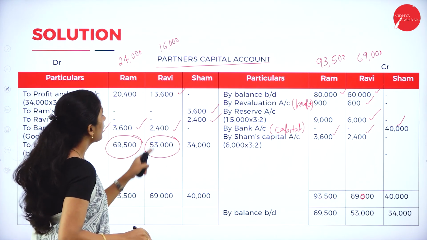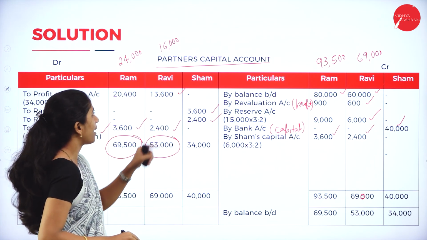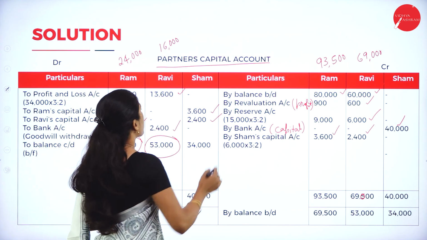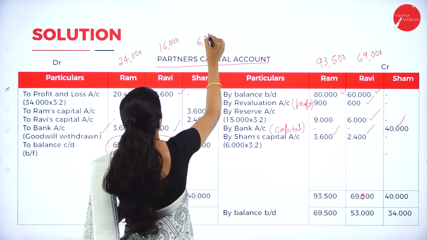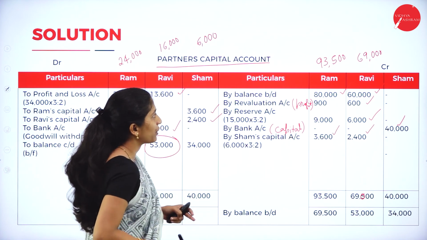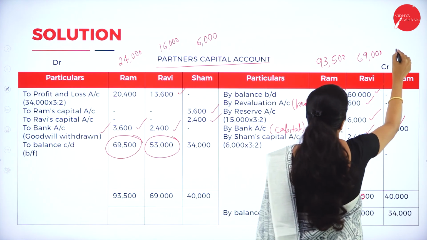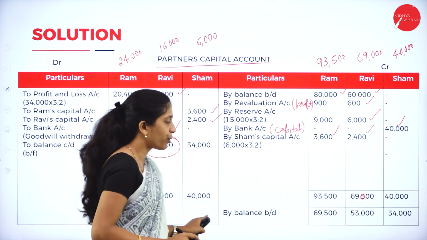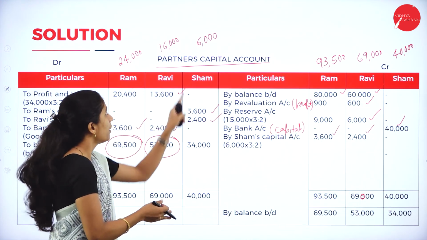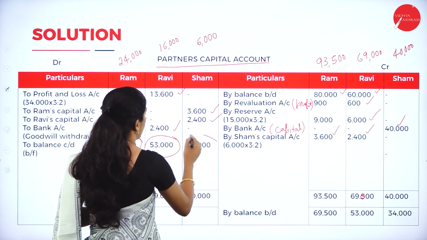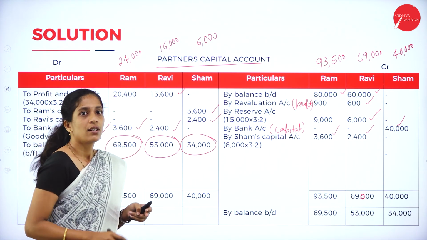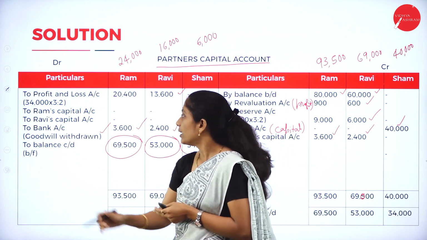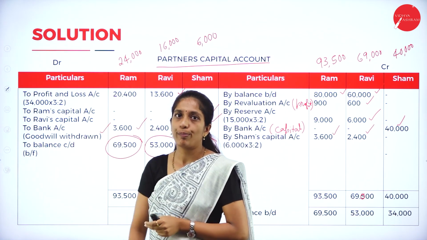Now coming to Shyam. So we are having 3,600 plus 2,400, that is 6,000. Whereas coming to the credit side, we are having 40,000 in Shyam's column. So write 40,000 both the sides, since 40,000 is more, minus 6,000. So we'll get 34,000. So what is it? It is a balancing figure which has to be carried down.